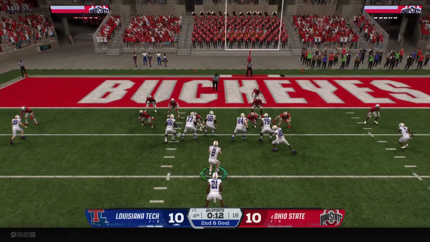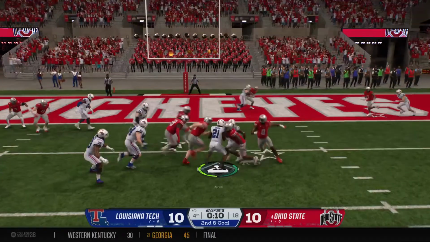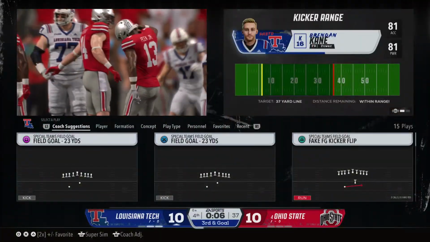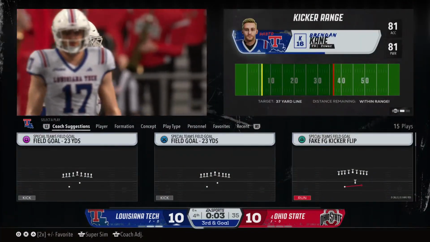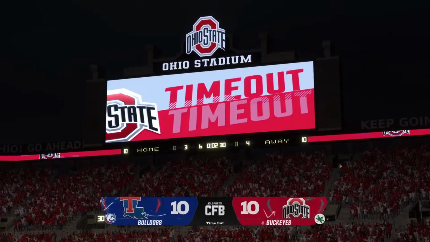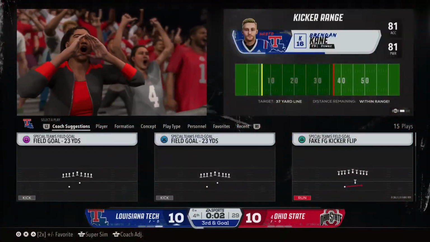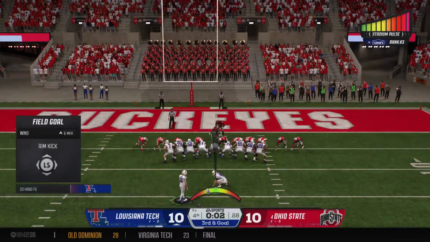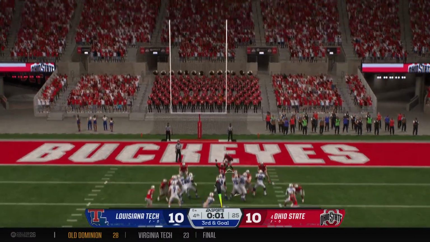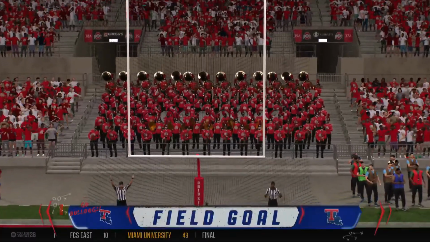Now second and goal, and right in the teeth of this noise. And there was nowhere to go, just stopped in his tracks in the backfield. Timeout is called with just 2 seconds left to go. And here comes the field goal unit for the second time tonight. We're getting deep in the game, and this is for the lead.